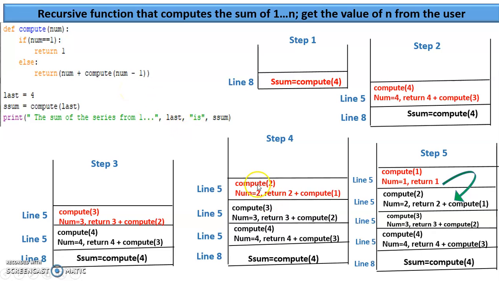Now compute, what are we passing? 2. 2 is not equal to 1, so it comes over here. It is going to return 2 plus compute of 2 minus 1, that's 1. All the earlier steps 1, 2, 3 are at the bottom, and the latest is getting added at the top. Now step 5, this compute 1 is again going to invoke this function. Now it satisfies the base case. Yes, 1 is equal to 1.